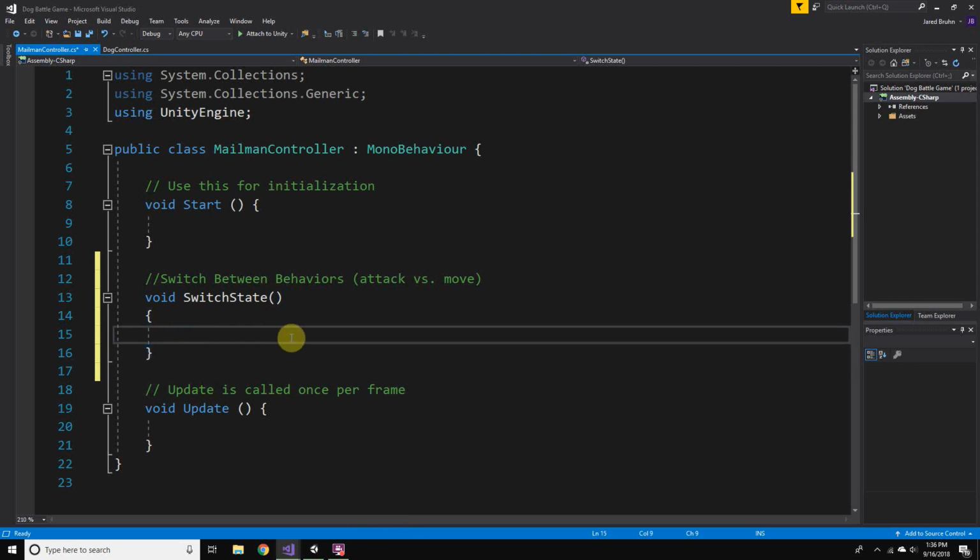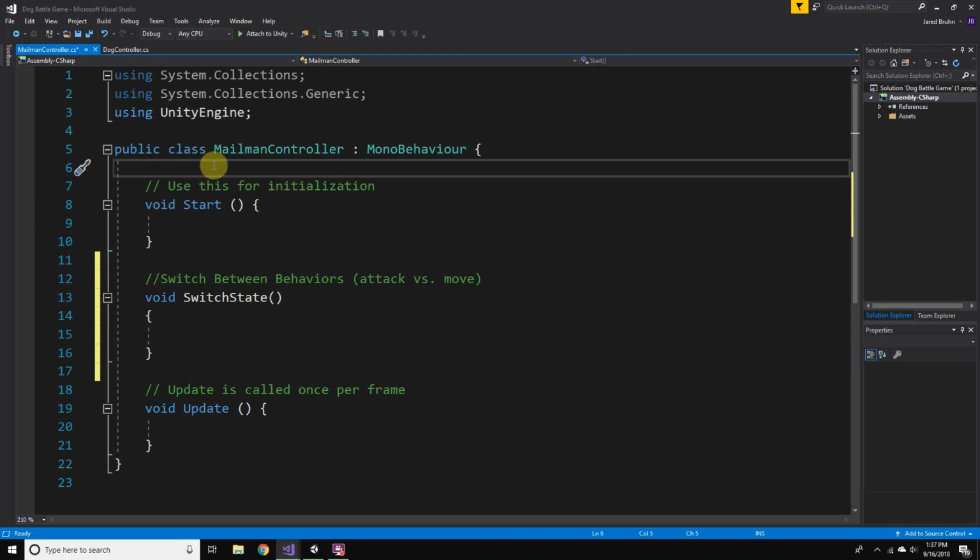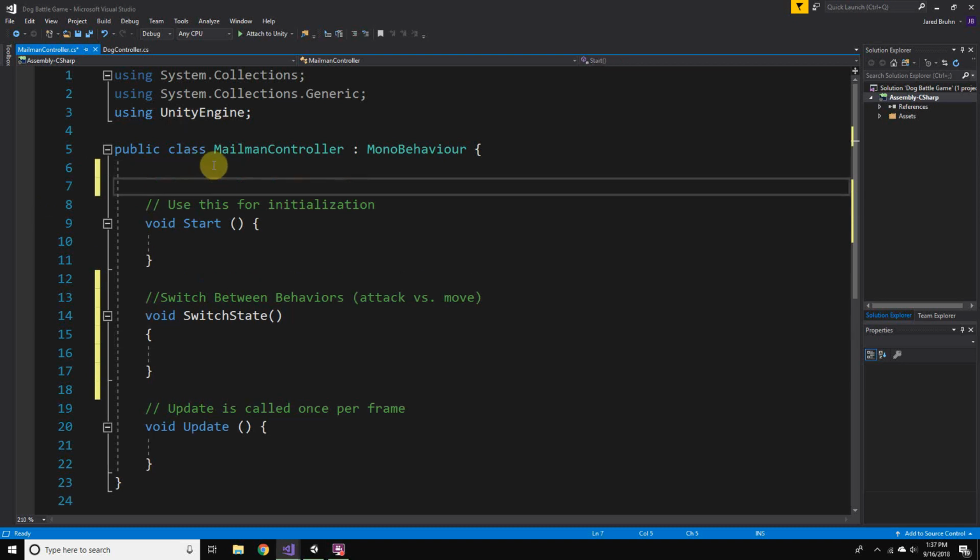How we're going to define the state that the mailman is going to be in is we're going to create what's called an enumeration, and basically it's a way for us, the keyword is enum, to create our own variables and define what that sort of means.